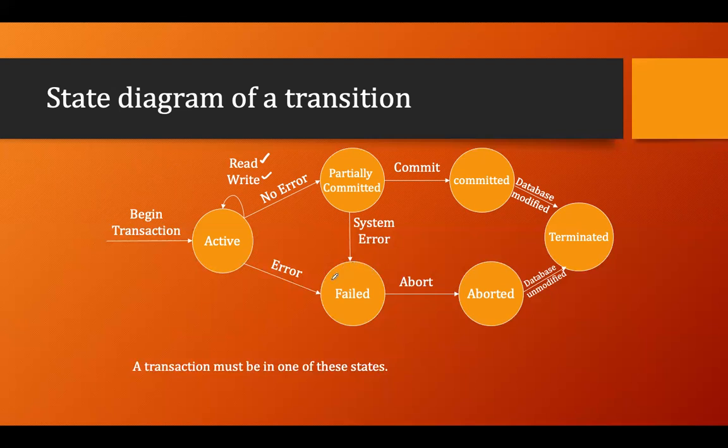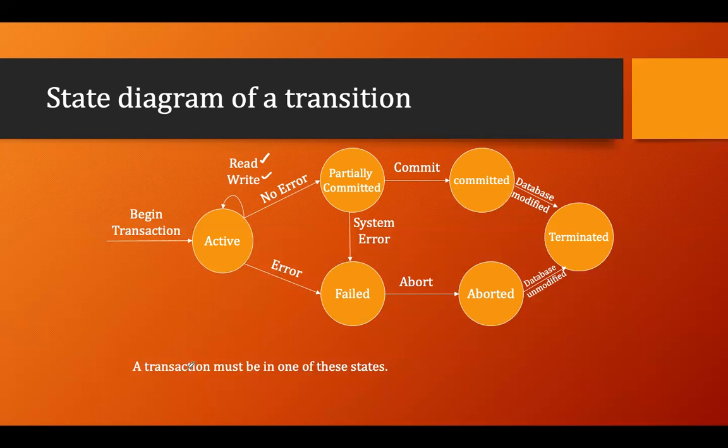After that also, you will be in a failed state. And after this failed state, all the operations you have done should be aborted. And in the aborted state, after the database undo operation, you will be terminated. So this is the state diagram of any transaction.